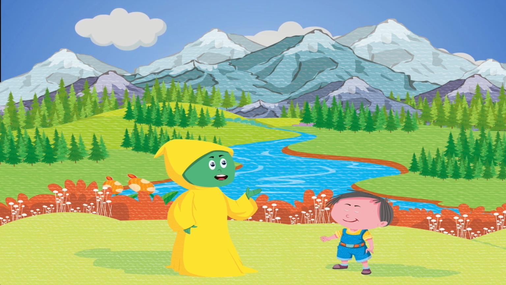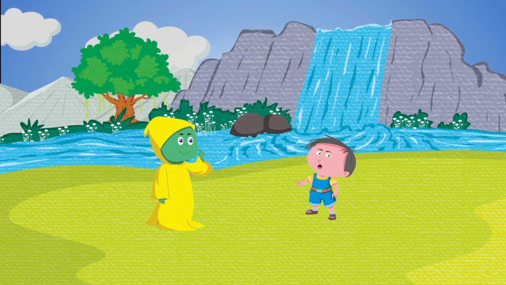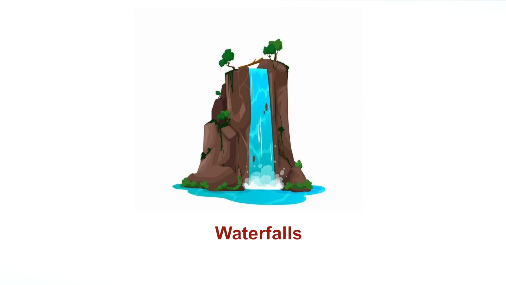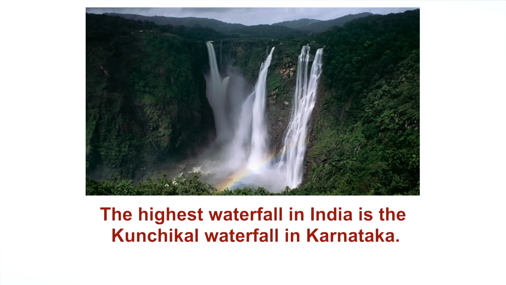Why does the earth look blue? Three parts of the earth are covered with water bodies, which make it blue. The water bodies are ponds, rivers, lakes, seas, waterfalls, and oceans. The fresh water comes from rain. Rainwater falls from the sky and fills bodies of water. The snow on mountains melts in the summers and adds water to the rivers. The highest waterfall in India is the Kunchikal waterfall in Karnataka.